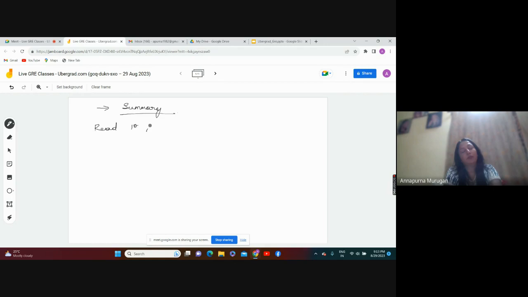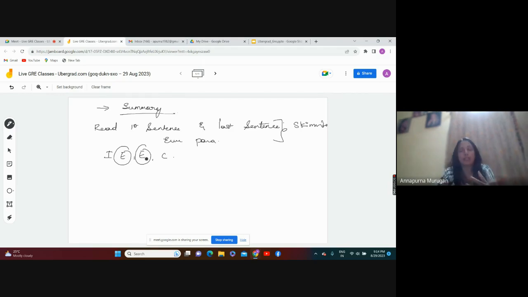As I said in the previous class, usually each paragraph will have an idea, explanation, evidence, and conclusion. Explanation and evidence use different things to explain, give evidence and examples, so that you understand the concept well. But to understand the passage, if we have the idea and the conclusion, that will be much more beneficial.